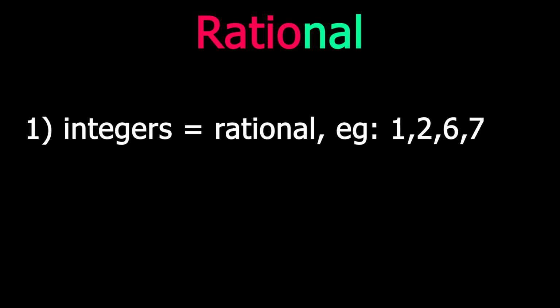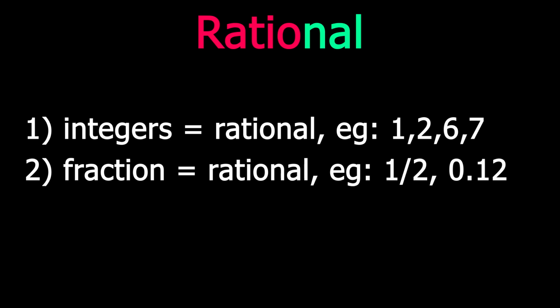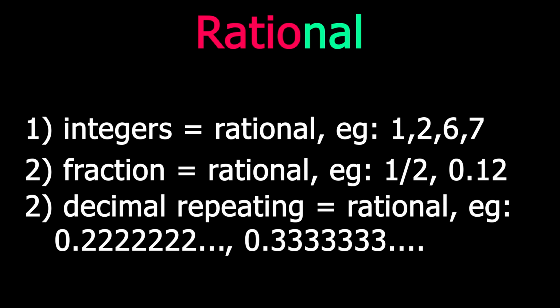So, if a number is an integer, it is a rational number. If it is a fraction, it is a rational number. And if it is a decimal with repeating digits, it is still a rational number.